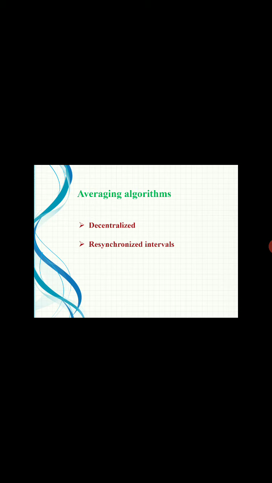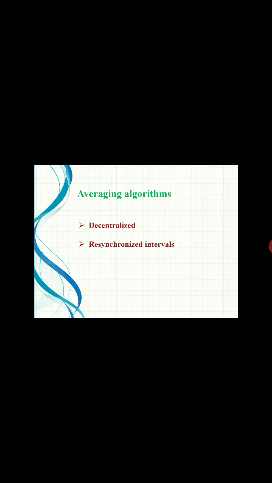When all the broadcasts arrive, an algorithm is run to compute a new time from them. That is, we fix some interval. Then at the beginning of the interval, all the machines send their time to all other machines, and then we start a local timer to collect all other replies.